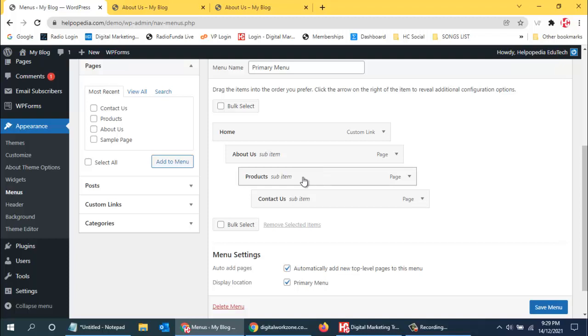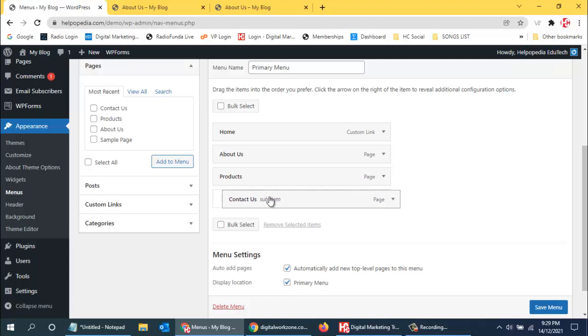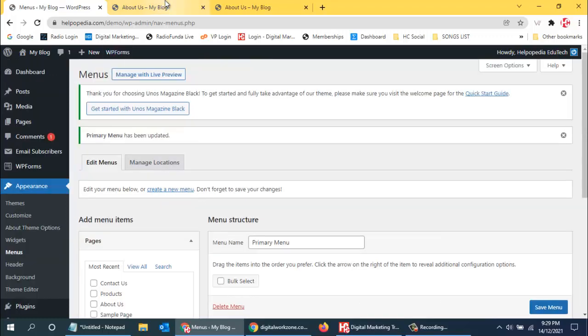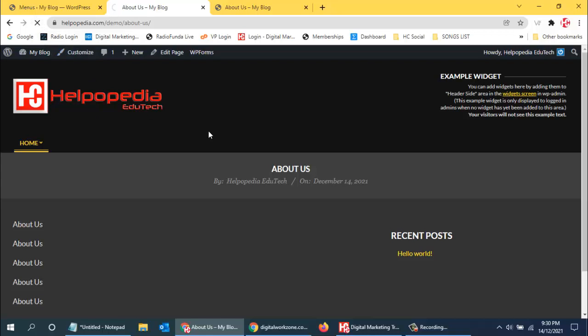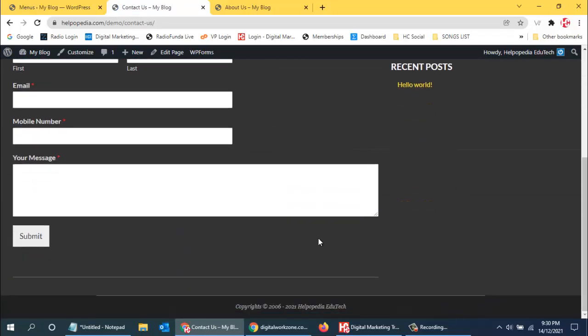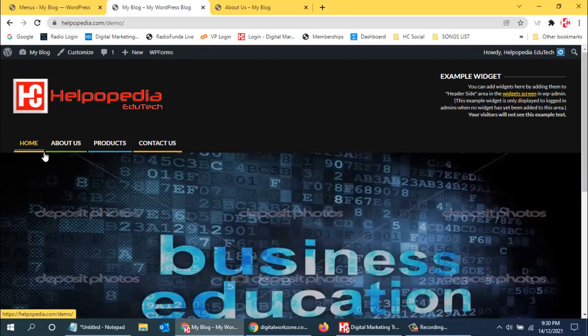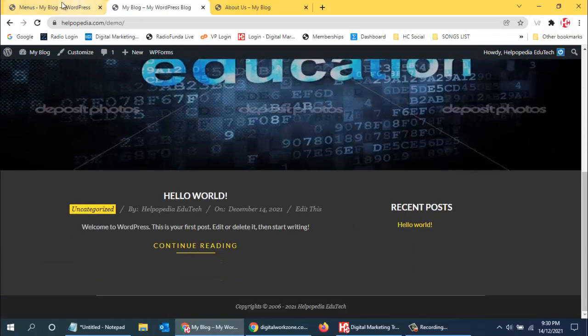Actually these are all top level menus, so we can have them in one line itself, and we can click on save. Like this we can use it. Now I can just refresh the page, and now all the menus are coming up over here properly. This is how we can use this menu. I click on contact us form and we can see the contact us form also, and like this we can click on home, so it will come to the home page. This is how the menu structure works.